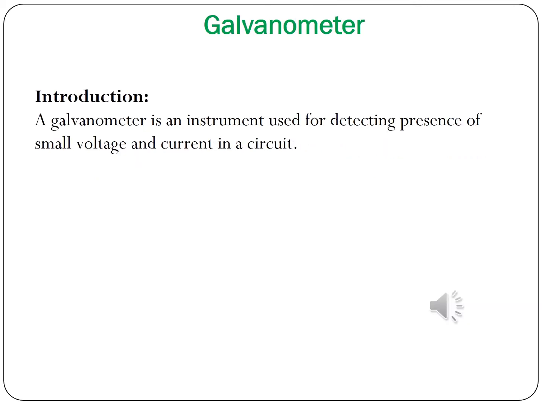First we are going to see the galvanometer instrument. The galvanometer was developed from the observation of a magnetic compass needle deflecting close to an electrical wire.